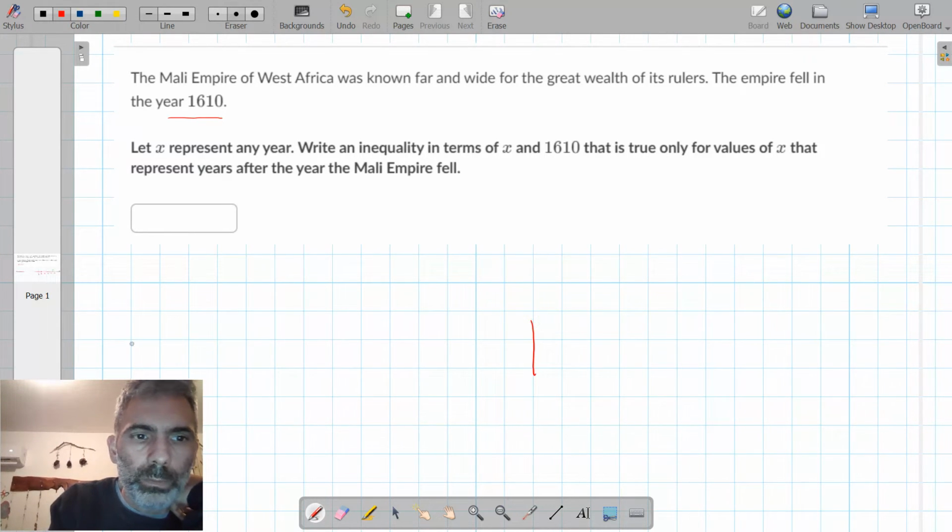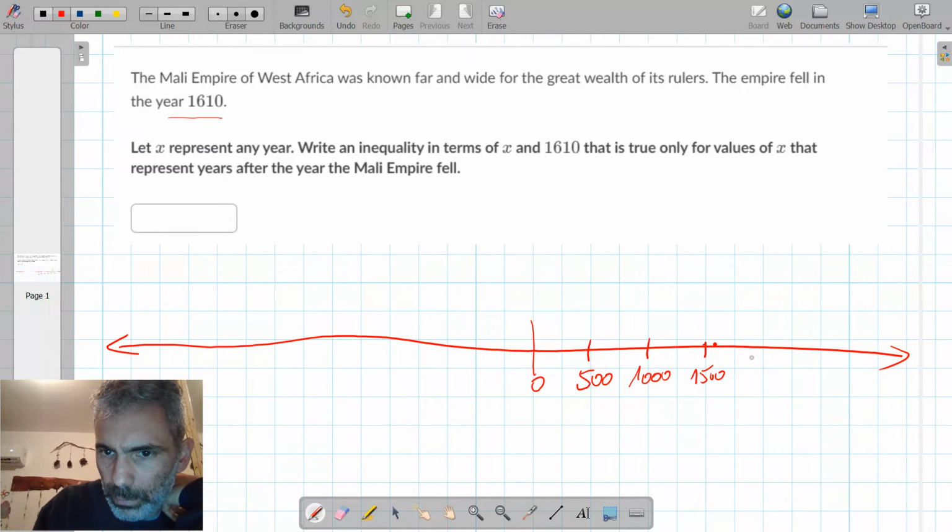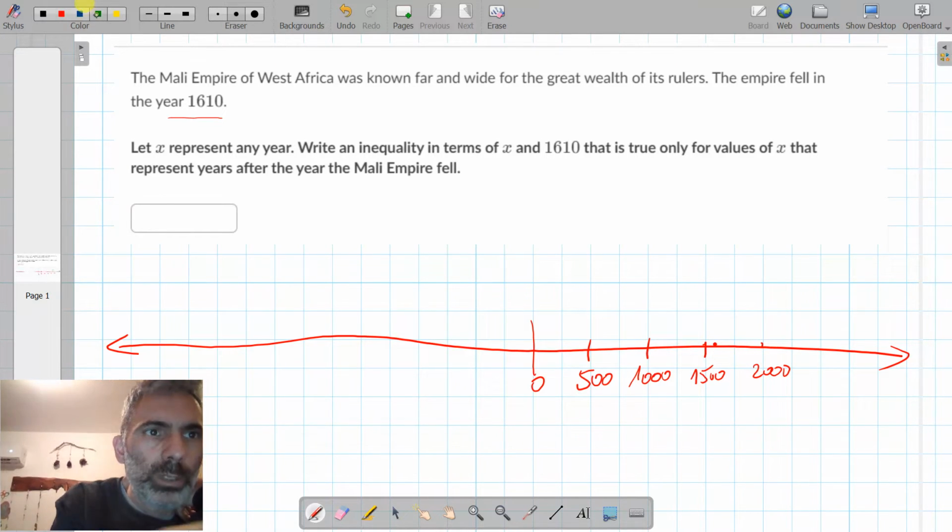Okay, so this is the date line, and this is 0, and let's say this is 500, this is 1000, this is 1500, and this is 2000. So 1610 is somewhere here.